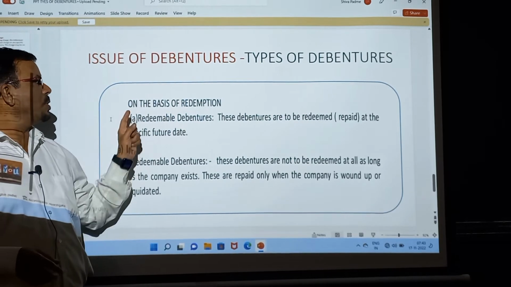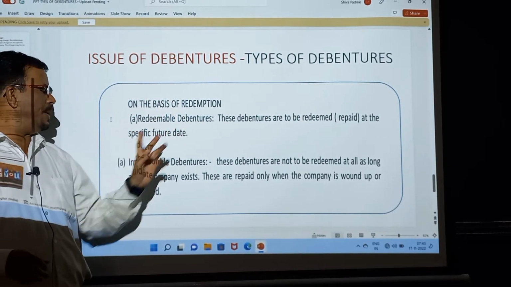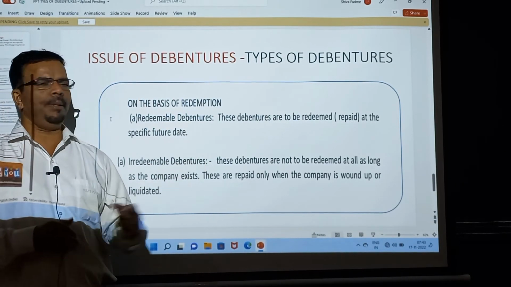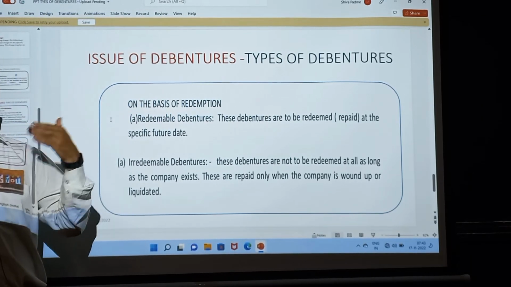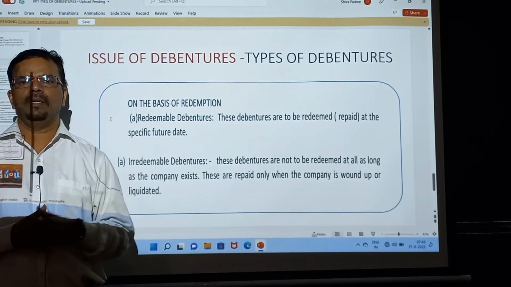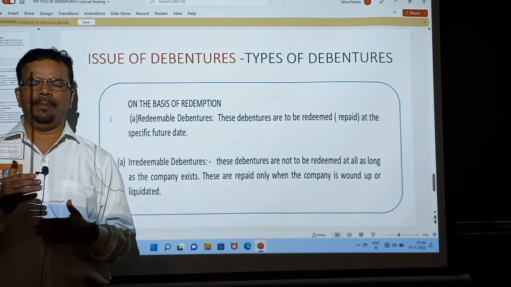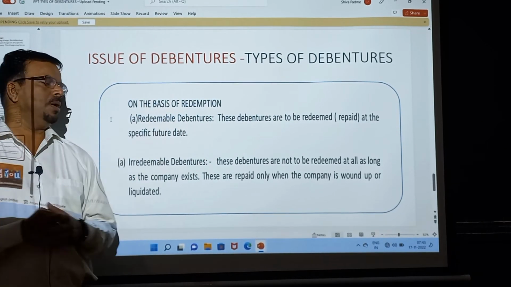After that, last, on the basis of redemption. There are redeemable debentures and irredeemable debentures. Redeemable debentures are debentures which are repaid after a specific period of time, for example 5 years, 10 years, 15 years, 20 years; these are going to be redeemed. Redeemed means repaid by the company to the debenture holders.